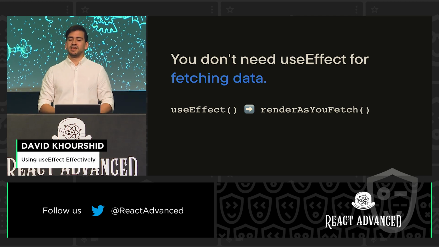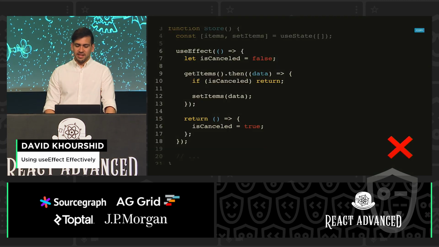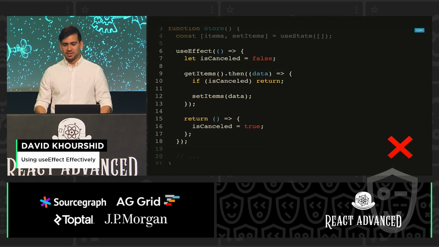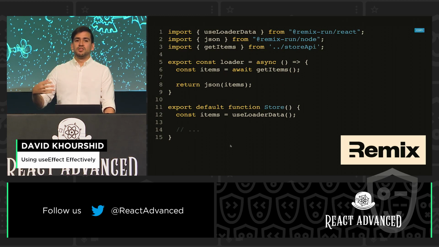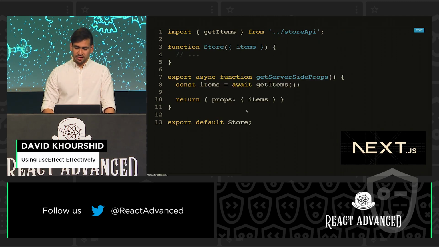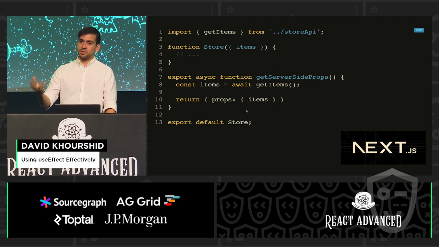All right, this one is a big one. You don't need useEffect for fetching data. Like we talked about at the beginning, that was one of the big reasons that we used useEffect. So instead of all of this that we were doing before, just use the framework. Whatever you're using, you're likely using a framework. Remix has a really nice loader over here. Next.js has getServerSideProps. And so this is going to be available to you directly in the component.